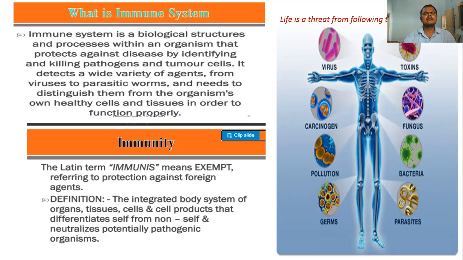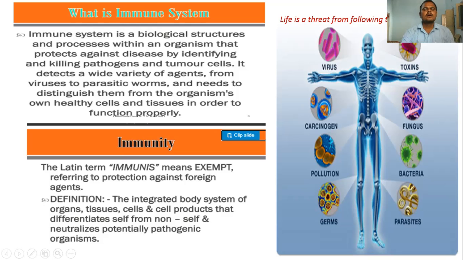Then ultimately the immune system maintains or manages the healthy condition in order to function properly, which leads to the proper function of the cells and the tissues in the body. So this is what immunity is.